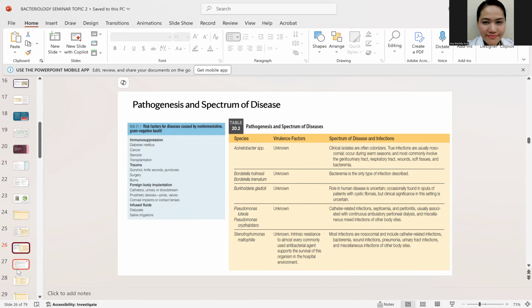So what makes you at risk of getting this infection? You must be immunosuppressed or immunocompromised. Let's say meron kang HIV, you have diabetes, you're undergoing organ transplant, or accidentally, meron kang mga deep injury or deep wound injury. Ito yung mga possible na tamaan ng mga yan. Okay? Especially those people in the ICU and prolonged stay in the ICU kasi nga ito ay nosocomial pathogen. Okay?